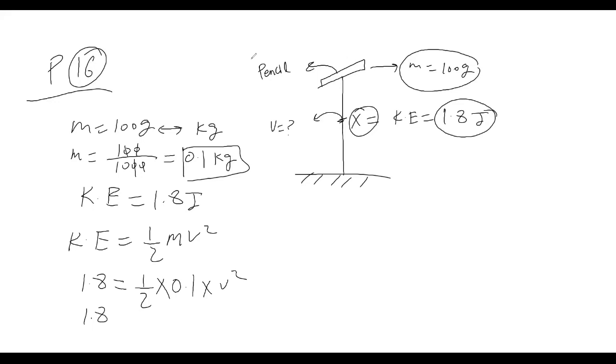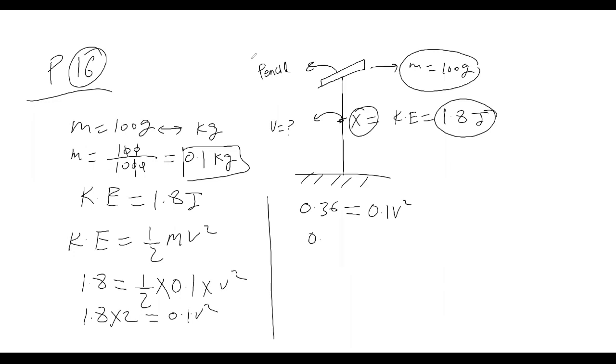If we multiply 1.8 by 2, which is equal to 0.1 v square. If we multiply 1.8 with 2, it is 3.6, which is equal to 0.1 v square.